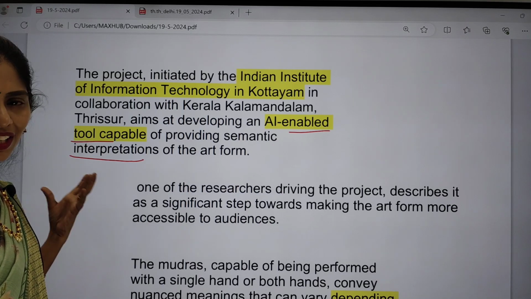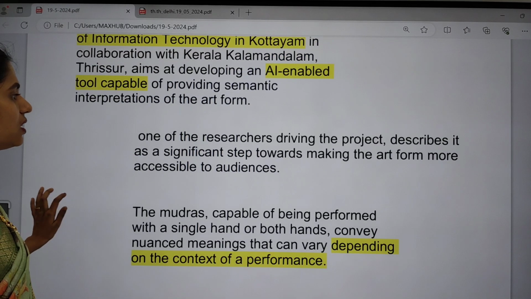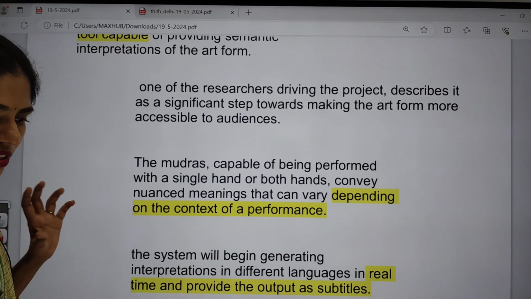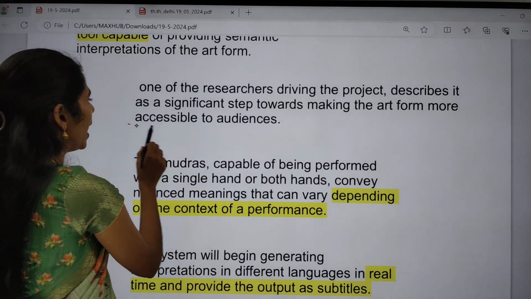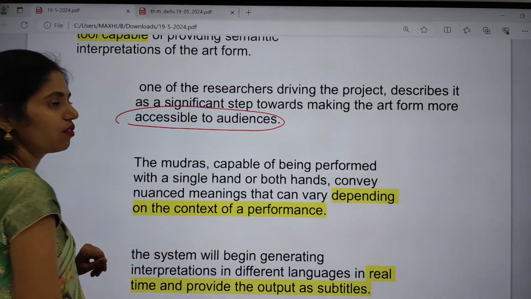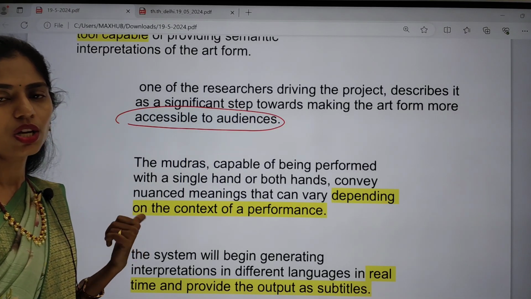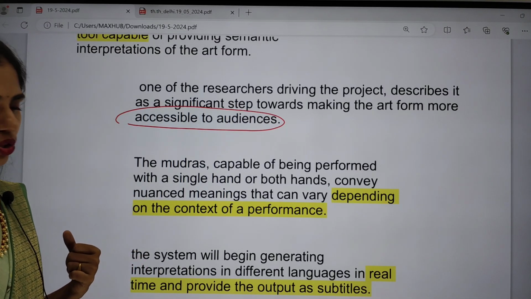So they are going for giving interpretation. And next, it is one of the researchers' driving projects, and it is a significant step towards making the art form more accessible to audiences. To make this art form more accessible to audiences, they are coming with this collaboration and developing this AI and machine learning tool.